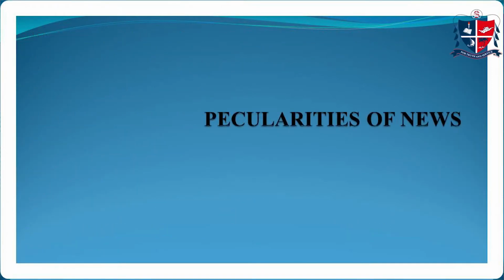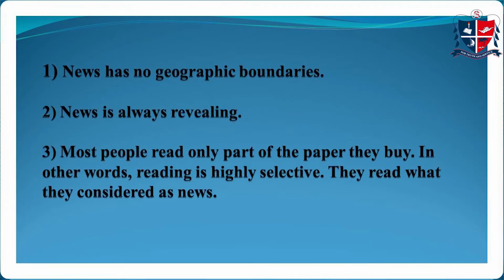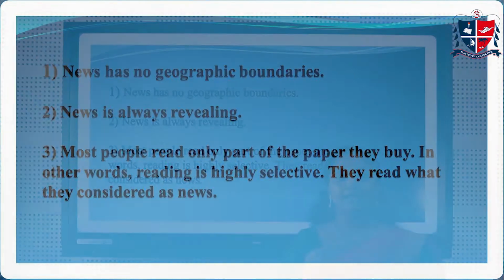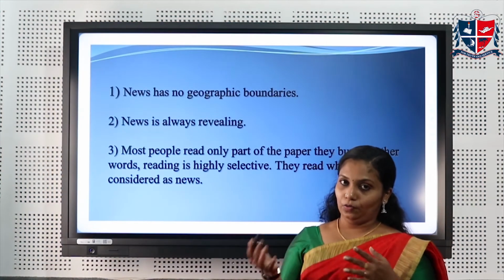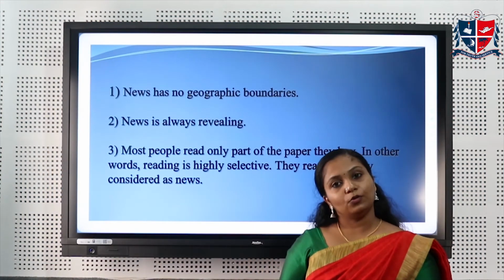Next we are dealing with peculiarities of news. The first peculiarity is news has no geographic boundaries. Already I told that news is north, east, west and south. From all the directions we will get the information to make a news. So news has no geographic boundaries.